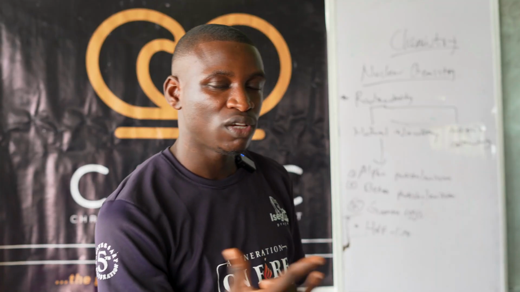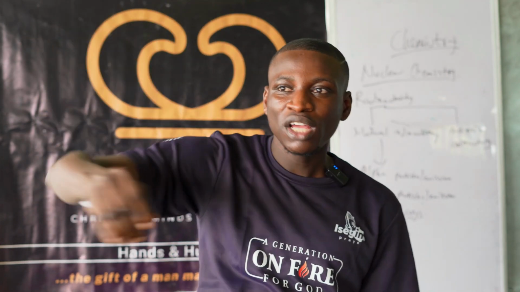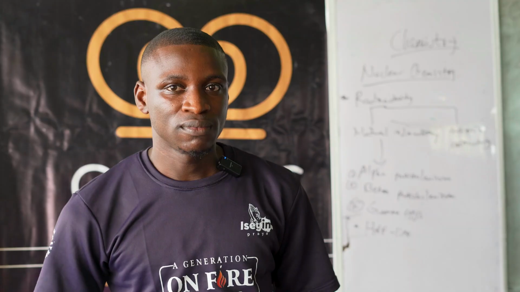Hydrogen has atomic number 1. Calcium, which is the last of the 20 elements, has atomic number 20. So radioactive substances have atomic number 83 and above. When you find an atom having that kind of feature, there is a tendency for it to be radioactive, so it can undergo natural radioactivity.